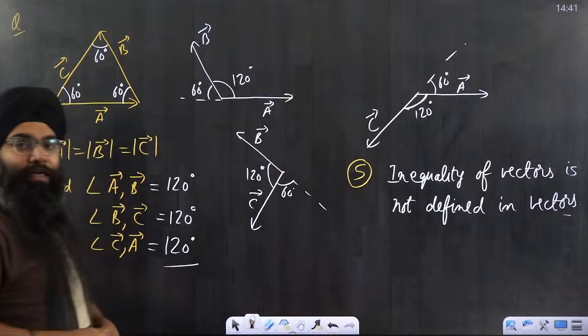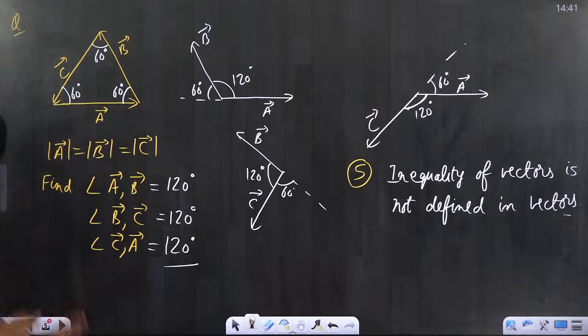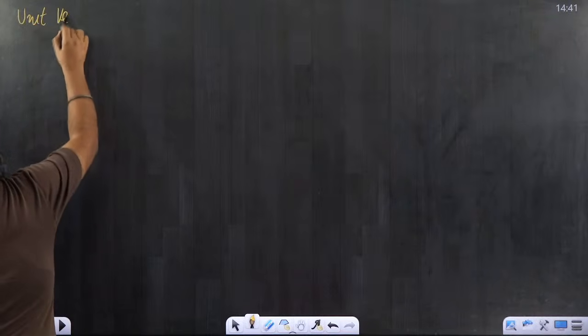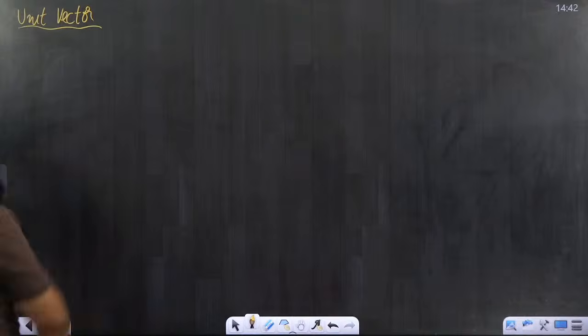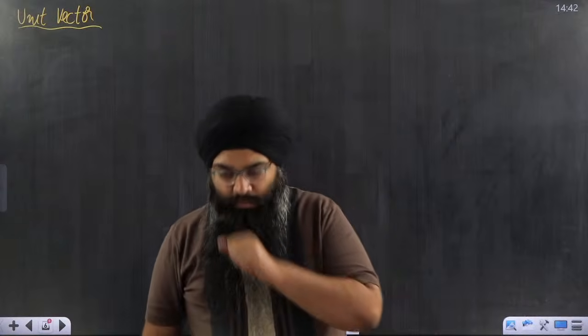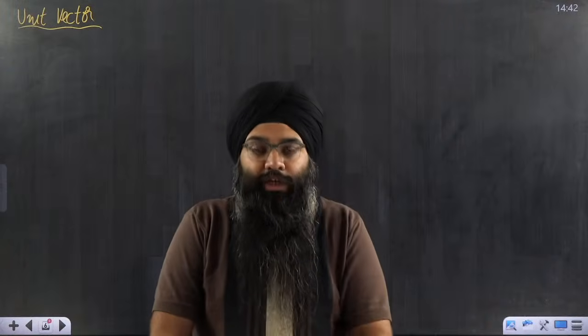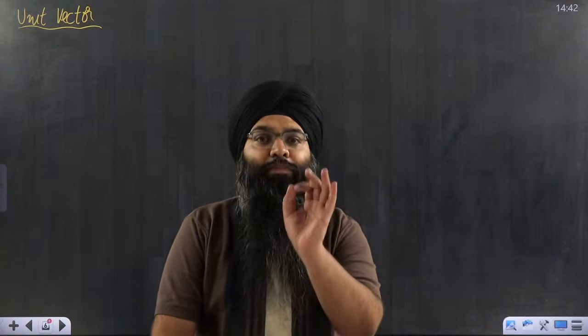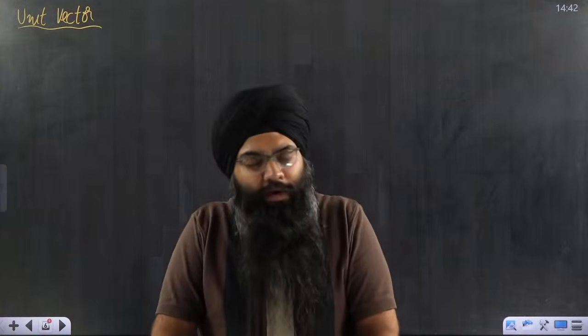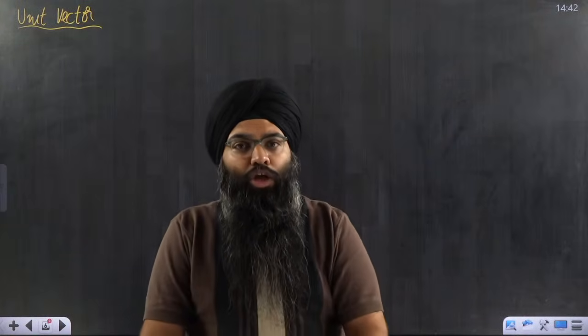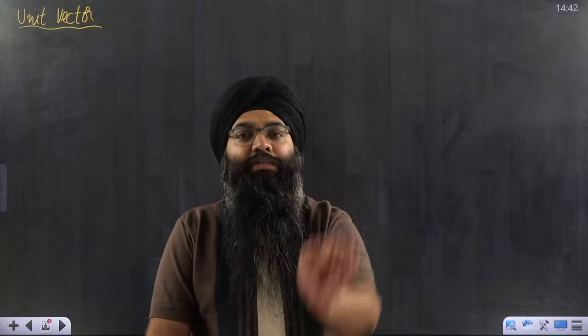So these were some properties of vectors. Now let me move forward. I think you might have written all these things. Let me discuss a very important vector, that is the unit vector. What do you mean by a unit vector? And why was there a need for a unit vector? So what does a unit vector represent? A unit vector represents direction. Plain and simple, a unit vector is a vector which represents the direction of the vector.